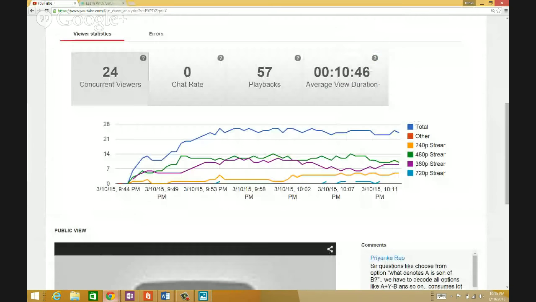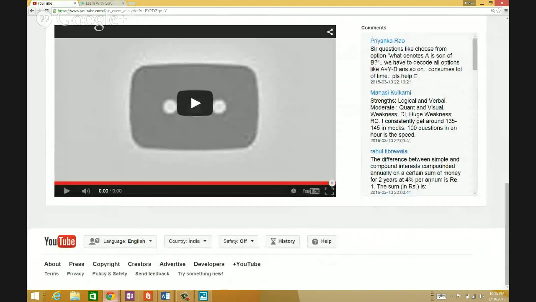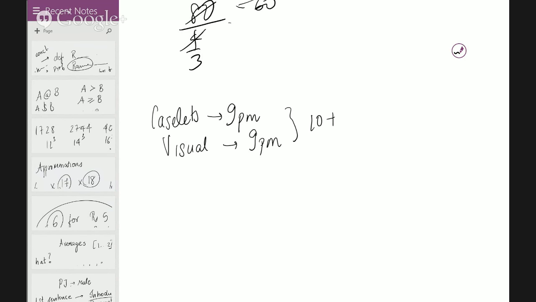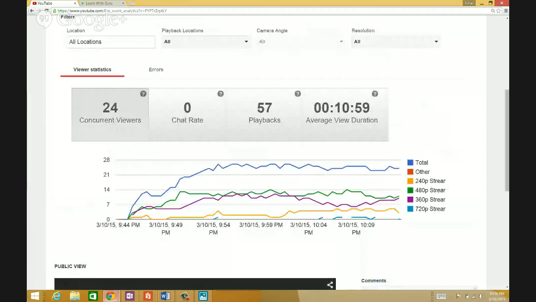All right, so let's talk further. I saw a lot of weaknesses and strengths, and I found out that DI, visual reasoning, and caselets are serious problems, like everybody has a problem with those things. So what I suggest is, let's do caselets tomorrow at 9 p.m. in the evening, and we'll do visual reasoning the day after tomorrow at 9 p.m. I think this should solve the problem for all of you guys. I want your attempts to increase by at least 10 when you finish these two videos with me. All right, so let's move further.